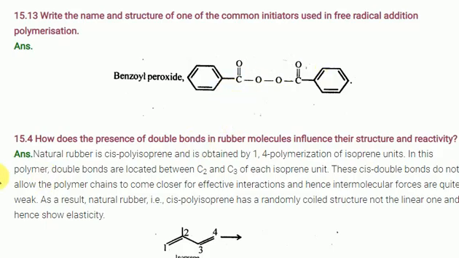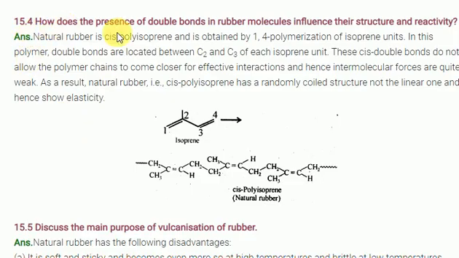Look at the question: how does the presence of the double bond in a rubber molecule influence its structure and reactivity? Suppose I take natural rubber, where isoprene units are present. Look at the 1st, 2nd, 3rd and 4th carbons. The 2nd carbon contains a methyl group, so it is 2-methyl-1,3-butadiene. After polymerization, the double bond is shifted to the 2,3 position. Natural rubber is cis